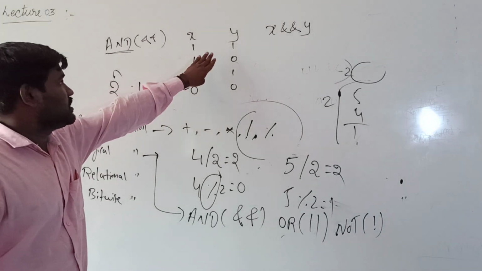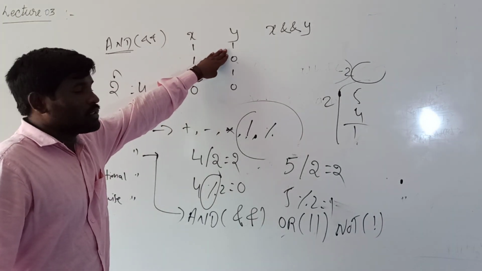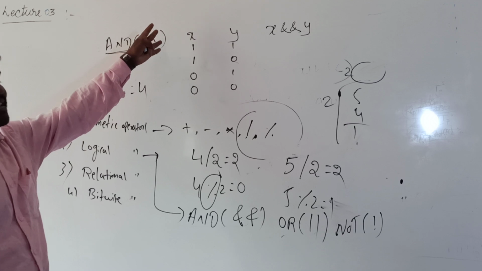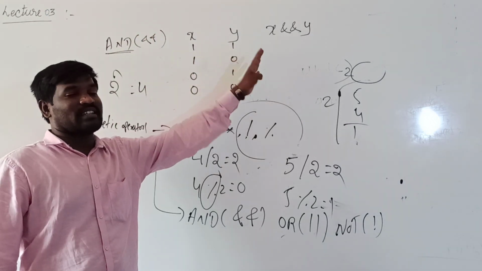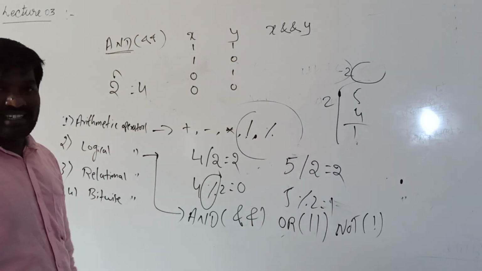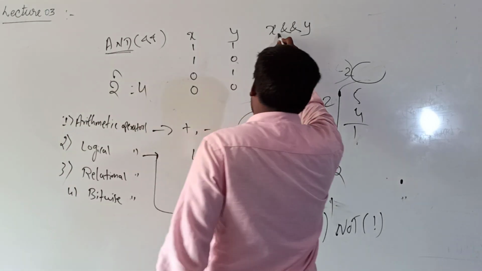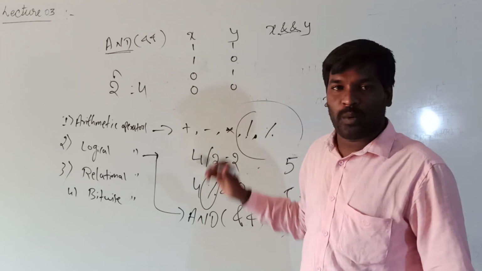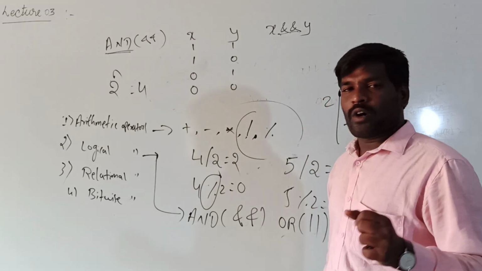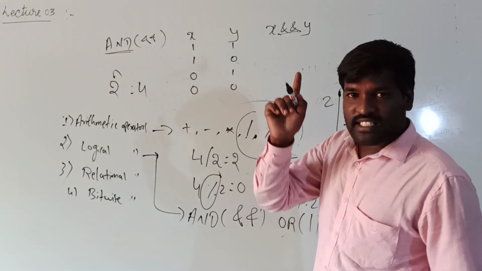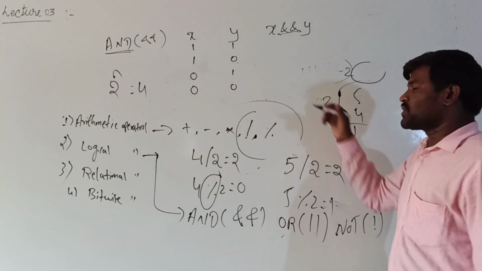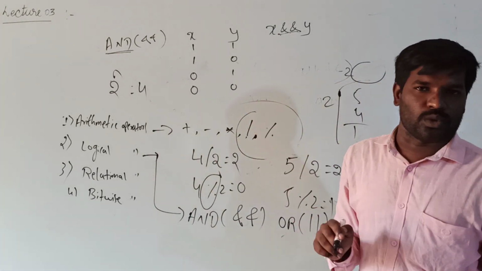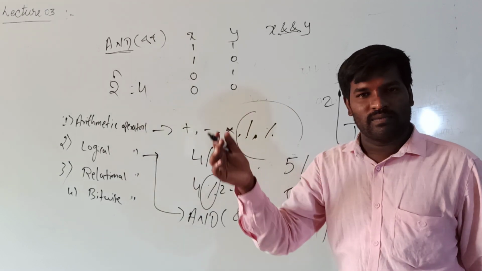In the same way, y. Alternatively, in one column I can write simultaneously and in another column you can write alternately. Okay, here x and y are there. You can apply the and operator. The and operator means that if x is true and y is true, then the final result is true and the remaining are false.